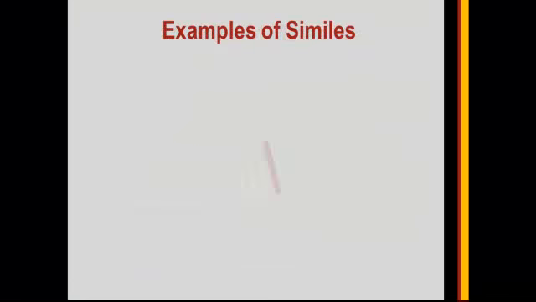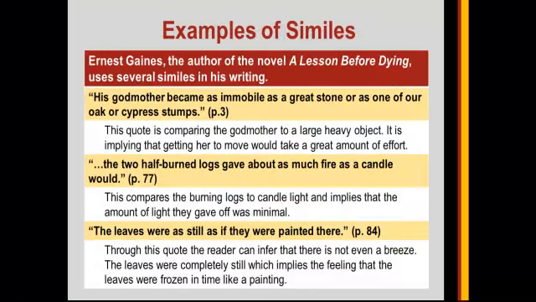Examples of similes. Ernest Gaines, the author of the novel A Lesson Before Dying, uses several similes in his writing. His godmother became as immobile as a great stone, or as one of our oak or cypress stumps. Page 3. This quote is comparing the godmother to a large heavy object. It is implying that getting her to move would take a great amount of effort.